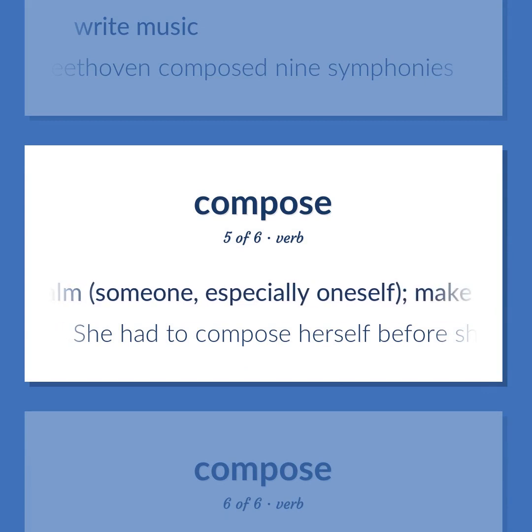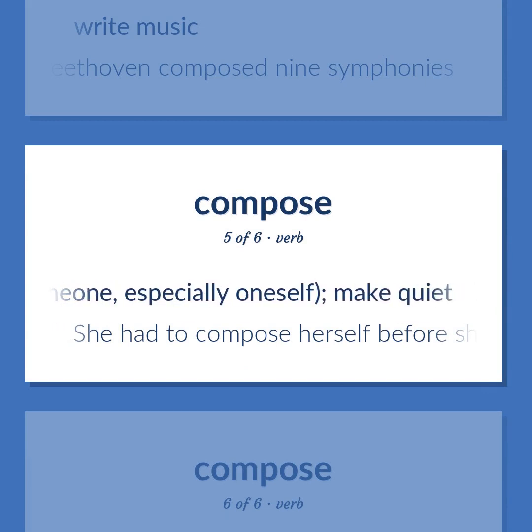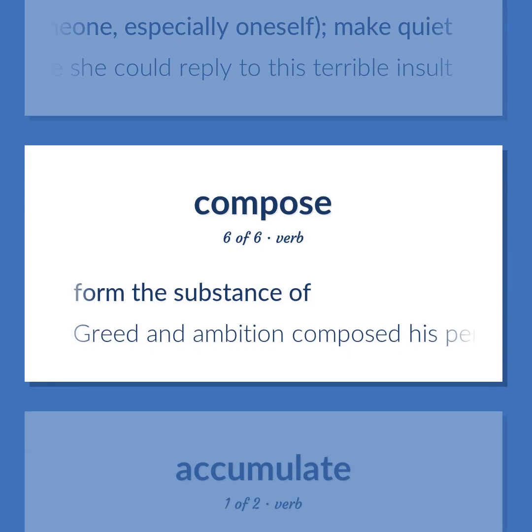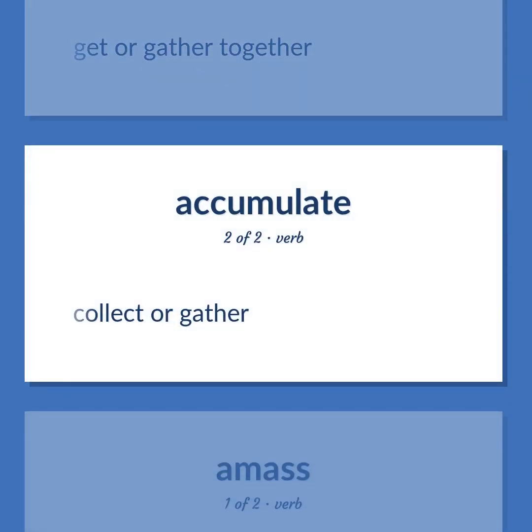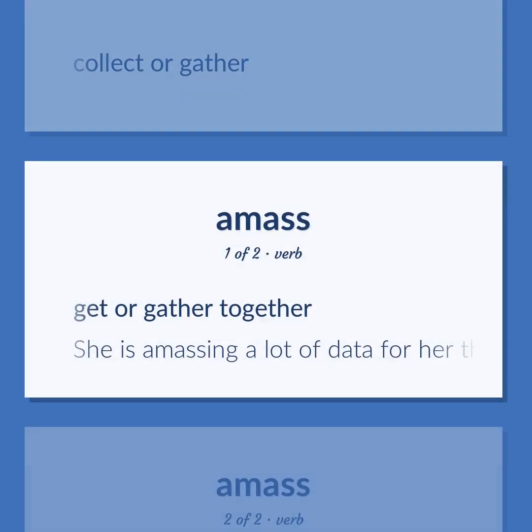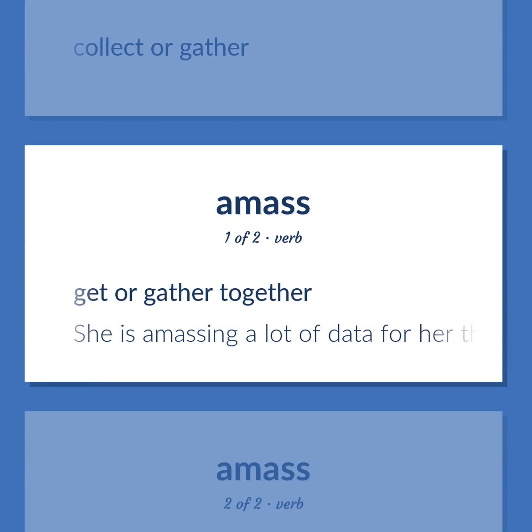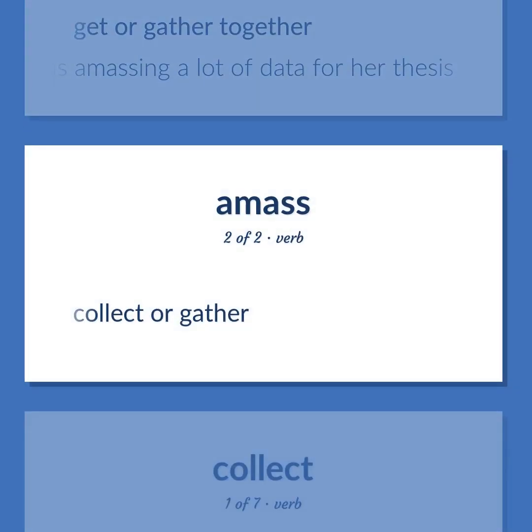Calm someone, especially oneself, make quiet. She had to compose herself before she could reply to this terrible insult. Form the substance of. Greed and ambition composed his personality. Get or gather together. Collect or gather. Get or gather together. She is amassing a lot of data for her thesis. Collect or gather.